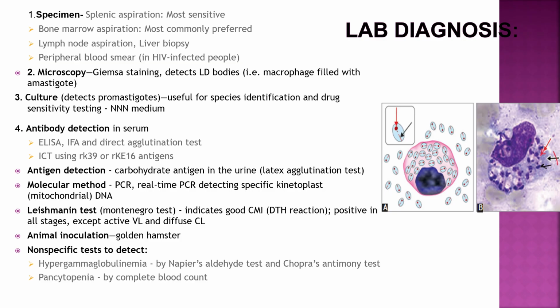Antibody detection in serum by ELISA, the ICT, then antigen detection, carbohydrate antigen in urine, latex agglutination test, molecular method PCR, real-time PCR detecting specific kinetoplast mitochondrial DNA. Leishmanin test, Montenegro test indicates good cell-mediated immunity, delayed hypersensitivity reaction, positive in all stages except active VL and diffuse CL. Animal inoculation, golden hamster is used. Non-specific test, hypergammaglobulinemia by Napier aldehyde test and Chopra's antimony test. Pancytopenia by complete blood count.